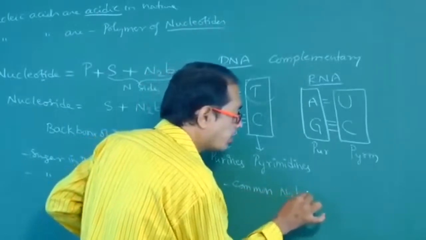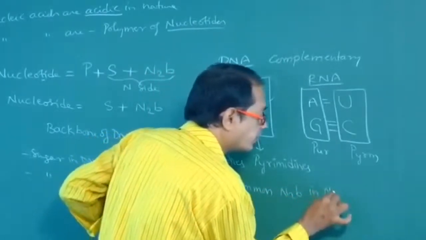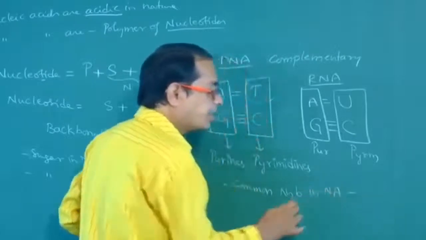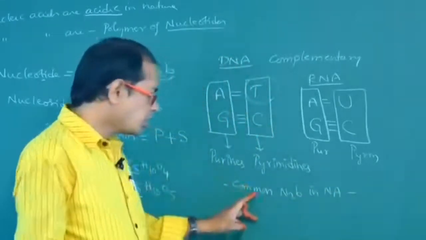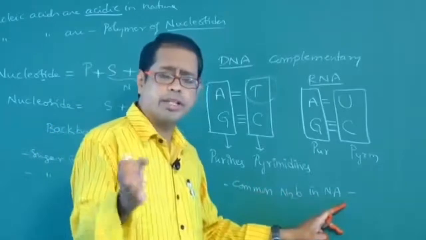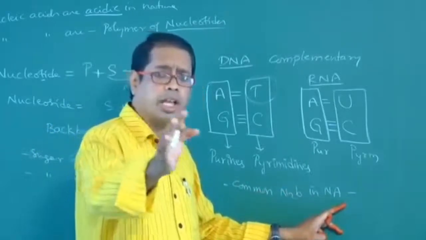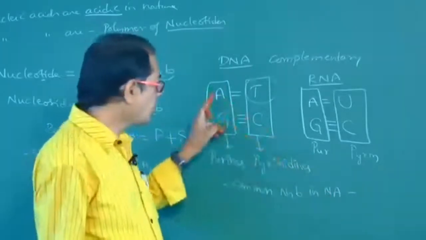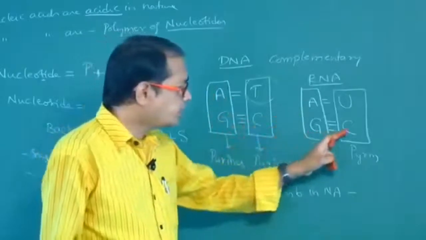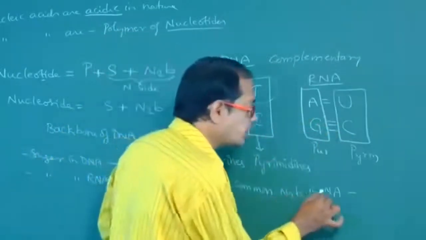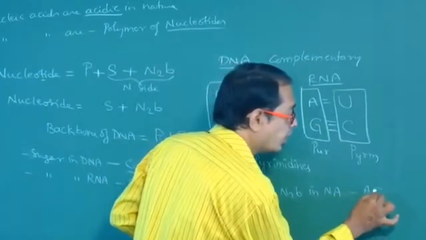Common nitrogen bases in nucleic acids. NA means nucleic acids. Nucleic acids means we have to take both DNA and RNA. What are the common nitrogen bases? A, G, C. Common nitrogen bases in nucleic acids are A, G, C.